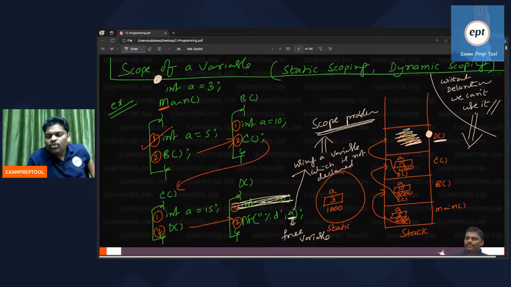In the US, most of the kids are free variables. What is the meaning? We don't know.